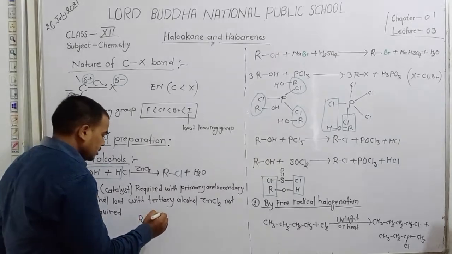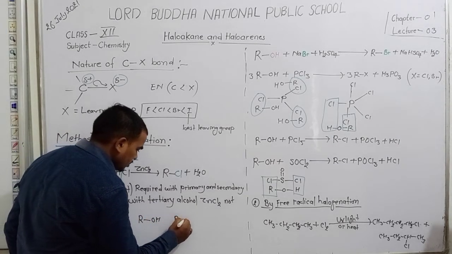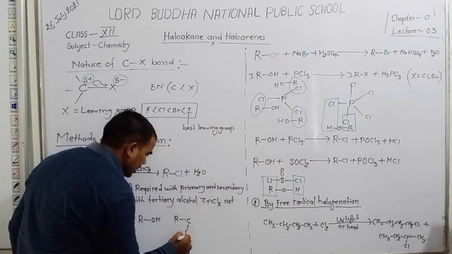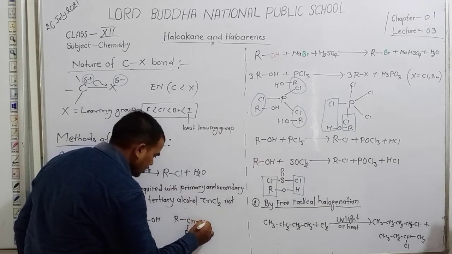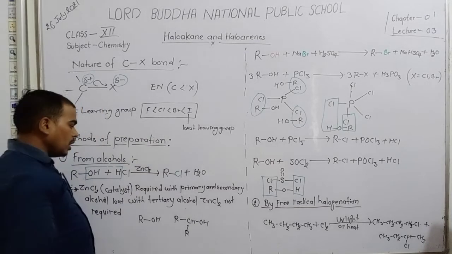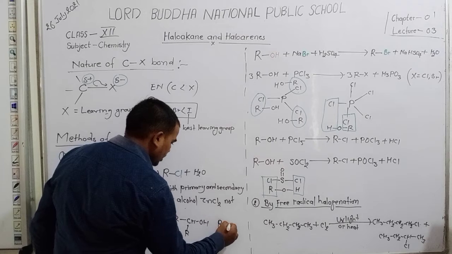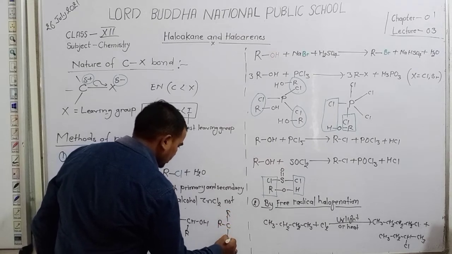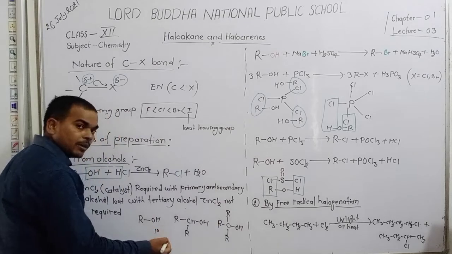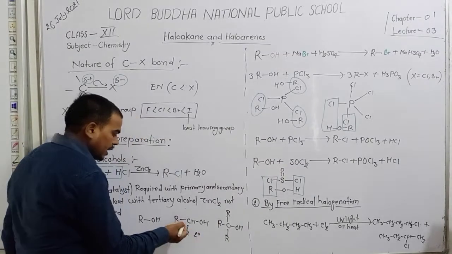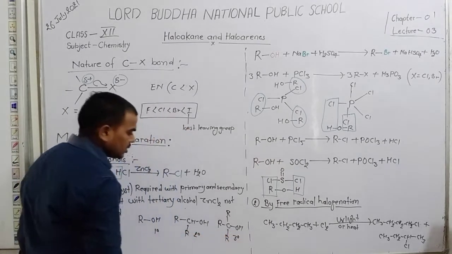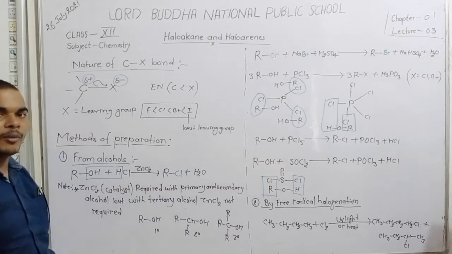But alcohol which contains more than one carbon chain like this is known as 2 degree alcohol, and alcohol which contains 3 alkyl groups is known as 3 degree alcohol. 1 degree alcohol is primary alcohol, 2 degree alcohol is secondary alcohol, and 3 degree alcohol is tertiary alcohol. Here are 3 types of alcohol.